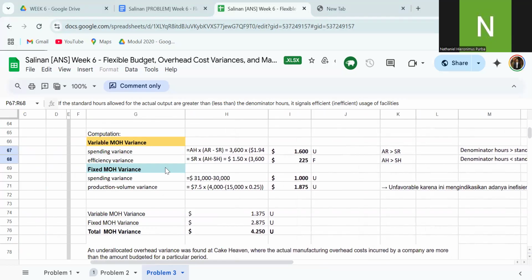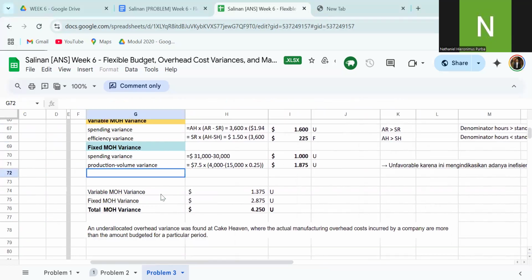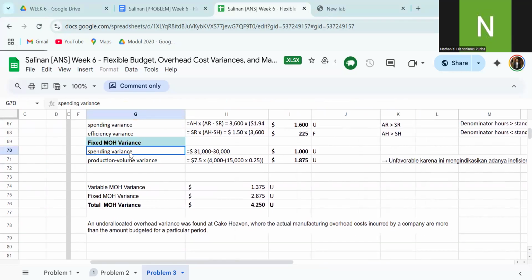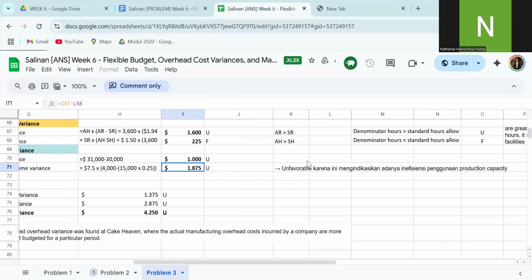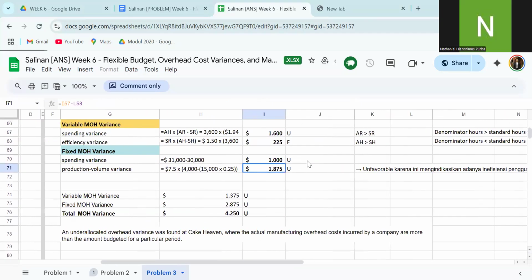For fixed manufacturing overhead variance, the spending variance is 1,000 and the production volume variance is 7.5 times 4,000 minus 15,000 times 0.25, equal to 1,875. This is also unfavorable because it indicates inefficiency in production capacity usage.